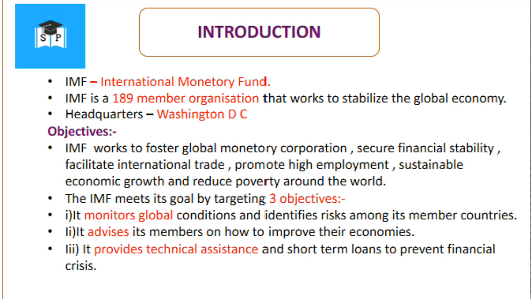Then what are the objectives of IMF? IMF works to foster global monetary cooperation, secure financial stability, facilitate international trade, promote high employment, sustainable economic growth, and reduce poverty around the world. The IMF meets this goal by targeting three objectives. It monitors the global conditions and identifies the risks among its member countries. It advises member countries on how to improve their economies. It also provides technical assistance and short-term loans to prevent financial crises.